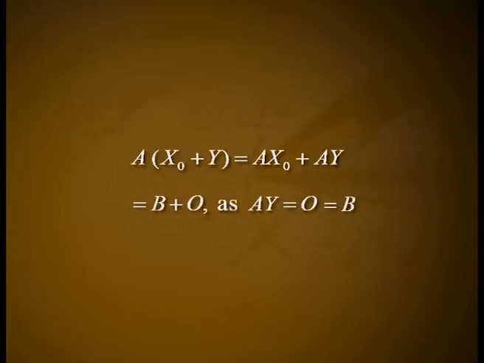Here k1 etc. k(n minus r) are any set of n minus r scalars. We have A(x0 plus y) is equal to Ax0 plus Ay, which is equal to b plus 0, as Ay is equal to 0, which is equal to b. Hence, x0 plus y is a solution of the given equation Ax is equal to b.